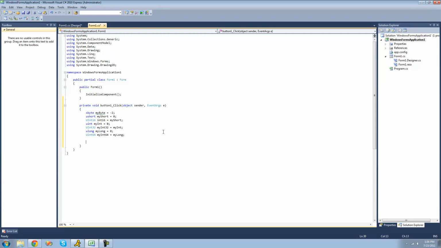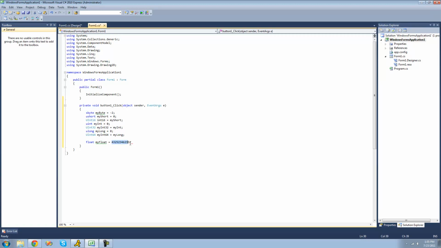Alright, the next thing is a float. And a float is a floating point number. And a floating point number is used to hold very large or very small numbers. And so to represent a float, you're just going to want to type float and call it something else, call it my float. But anyways, you can set this equal to pretty much any size number you want. So you can make it like that. I think, yeah, you can set it equal to that, but you can't set even a long equal to that. But the thing with a float is it's only accurate up to 7 digits long.